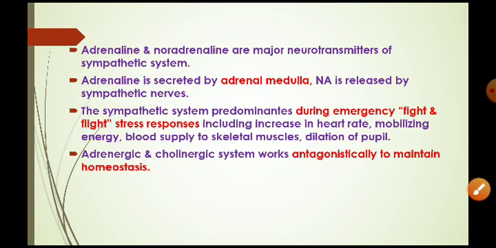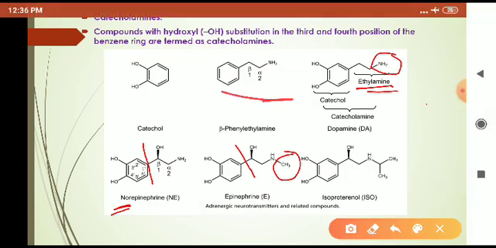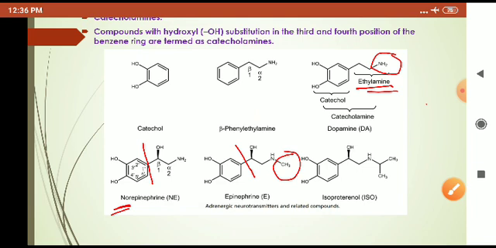is also the important nucleus in all the adrenergic drugs. Catecholamine means it contains a catechol ring plus an ethylamine group. Here you can see catecholamine.